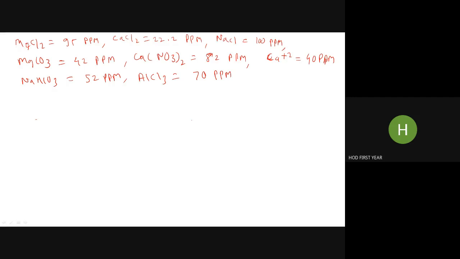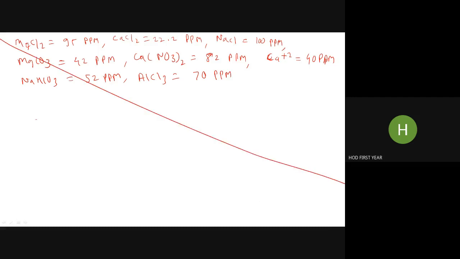The question is: calculate the various types of hardness using the following analysis. I am repeating the analysis.